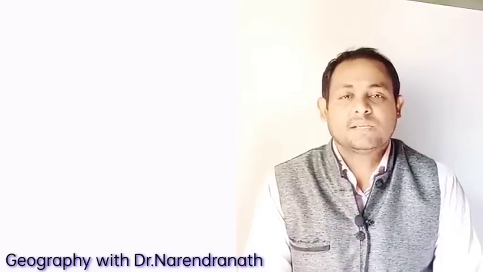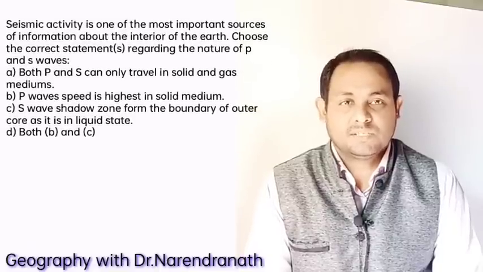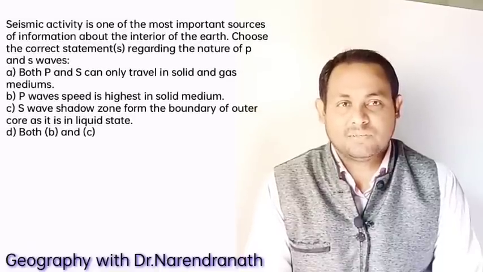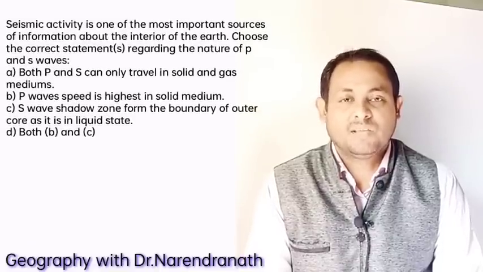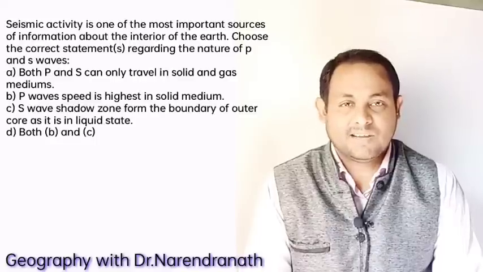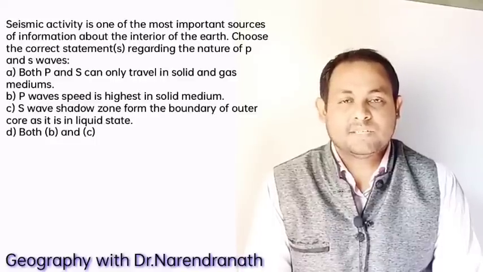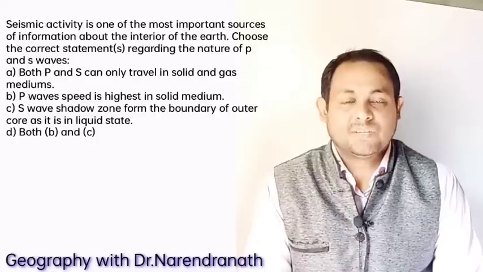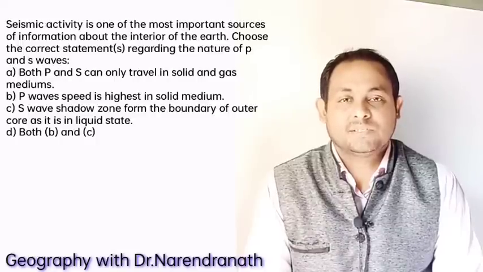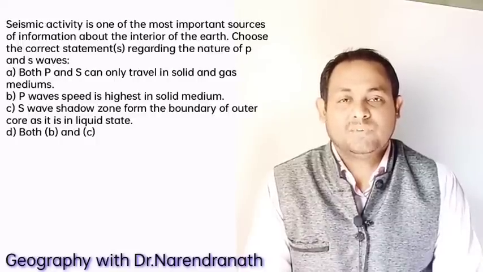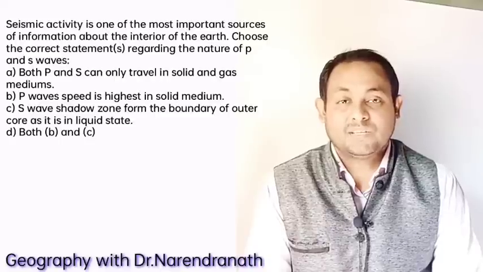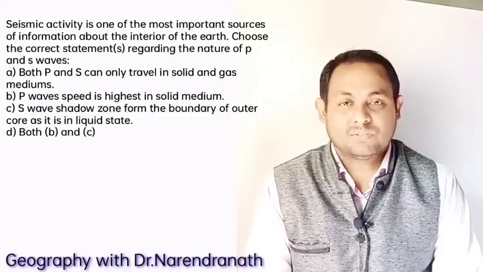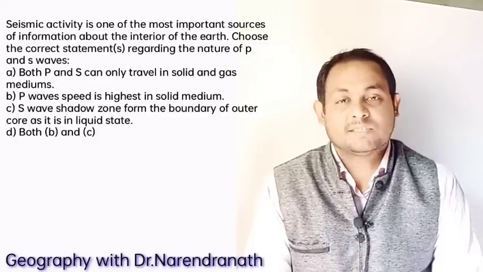And next, an interesting question. Seismic activities are one of the most important sources of information about the interior of the earth. Choose the correct statement regarding the nature of P and S waves. Options A, B, C, D are different. Both P and S waves can only travel in solid and gas mediums, and P wave speed is highest in the solid medium.